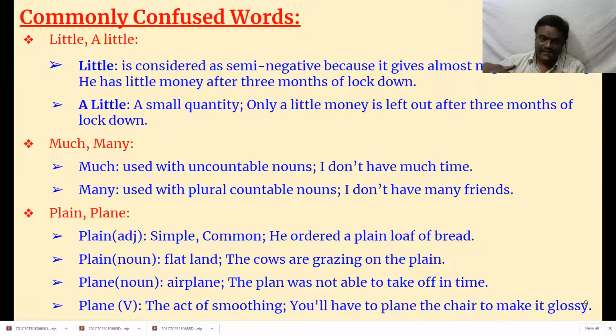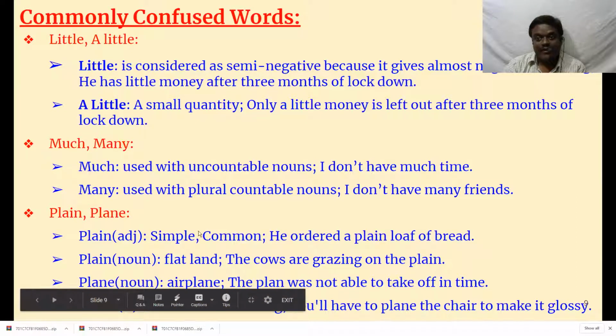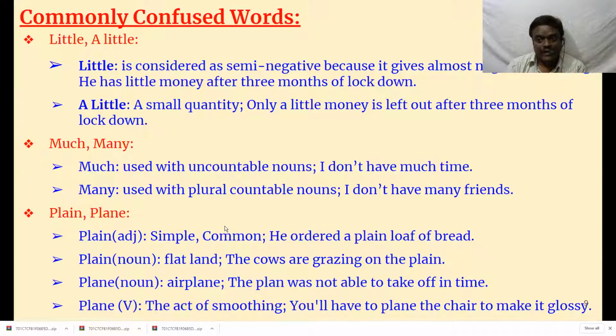He planes it. That is a verb. The act of smoothing the wood is called plane. There are so many other shades of meanings for plane. And we say aeroplane too. Airplane is the American word. Aeroplane is the British word. So many shades of words, but still there are some confusions, particularly while using plain and plane.